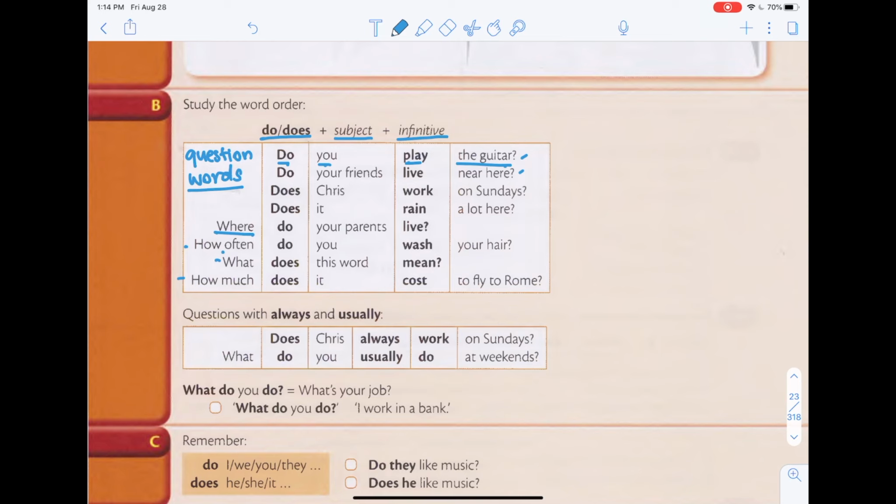Another thing you can ask is, how often does it rain on Sundays? Difficult question, but you get what I'm trying to say.